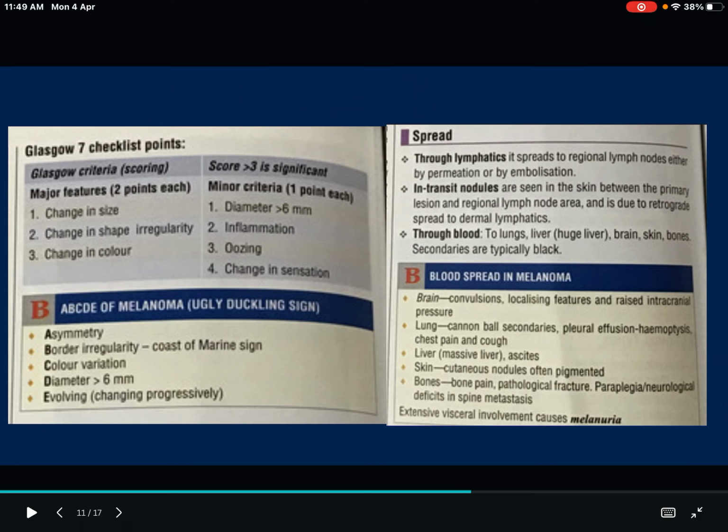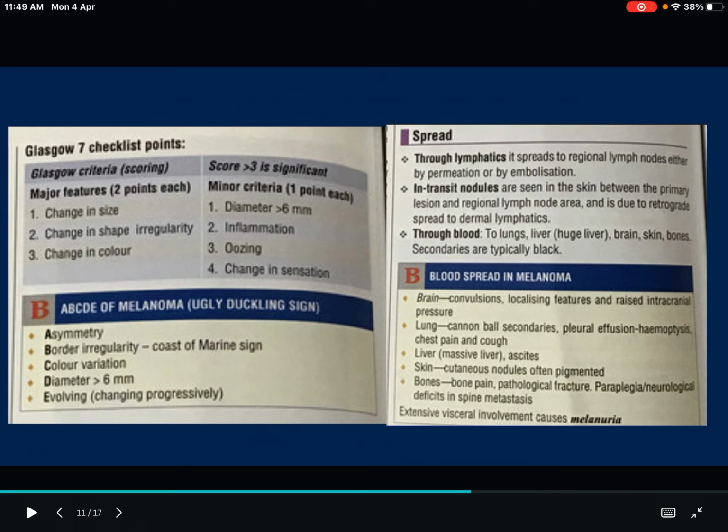Change in size, shape, color. Change in size, change in shape, or change in color. Size, shape, color. It is easy to remember. So for each of these you have to give 2 points. And minor criteria have only 1 point each: if the diameter is greater than 6 millimeter, inflammation is present, oozing is present, or change in sensation. And if the score is 3 or more, then it is very significant. So that is the Glasgow 7 checklist point.